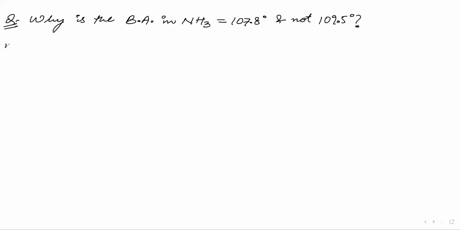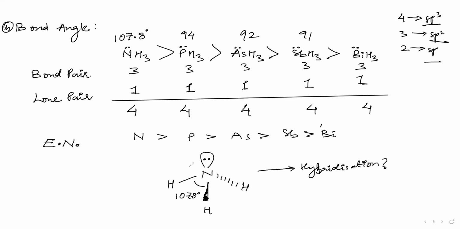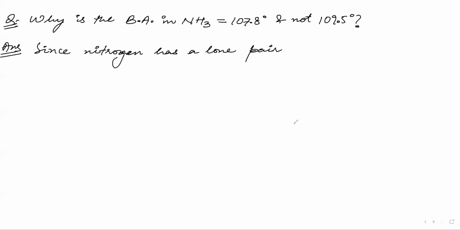So the answer will be, since nitrogen has a lone pair, what can the lone pair do? The lone pair will repel. It will repel this bond pair away from itself. When it is repelling these bond pairs, what will happen? The size will contract, and since it contracts, the angle will decrease.